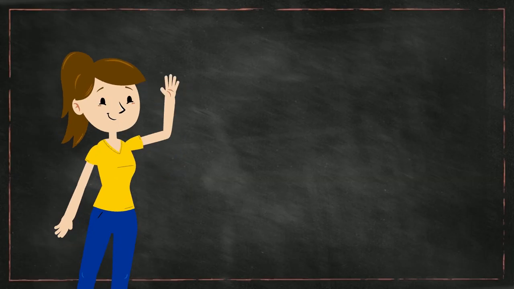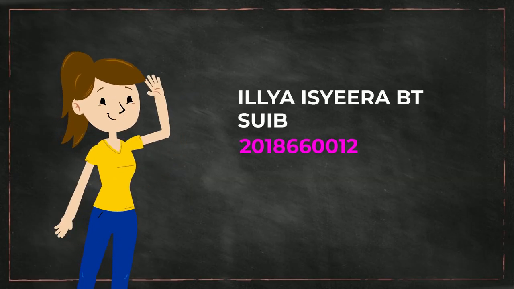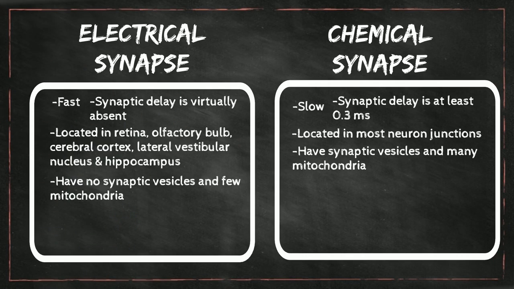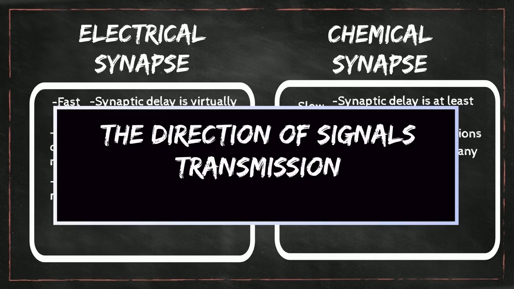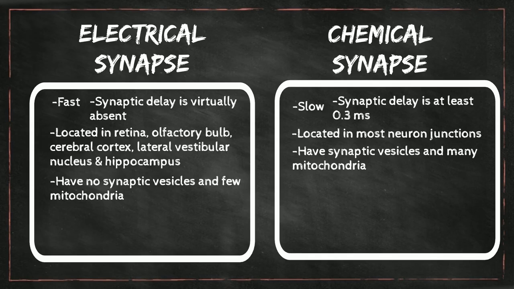Assalamualaikum warahmatullahi wabarakatuh. My name is Ilya Ishura binti Soeb, and I will be continuing the differences between chemical synapse and electrical synapse. The fourth difference between electrical and chemical synapse is the direction of signal transmission. The transmission signals of electrical synapse are unidirectional, which occurs in one way, while the transmission signals of chemical synapse are bidirectional, which occurs in two-way transmission.